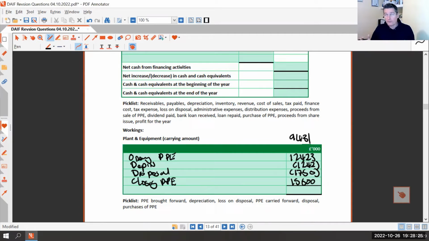So if we've got £15,600,000 at the year end, we must have bought £6,169,000 worth of assets. Does everyone see where that came from? We started with what we had at the beginning. We then reduced it for depreciation. We then reduced it for the ones that were sold. And so if that's what we had from the existing assets, and that's what we've got at the year end, the difference has to be what we bought. Does everyone see that?